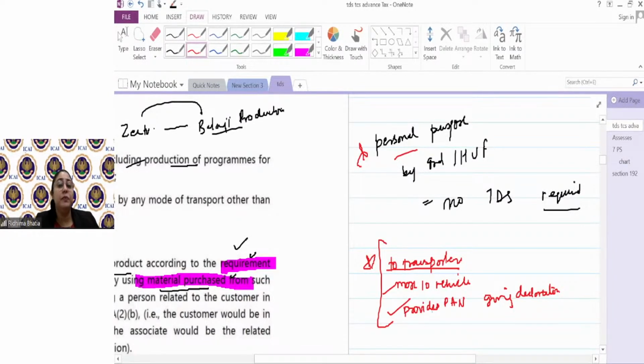पर्सनल है तो वैसे नहीं काटोगे. बिजनेस पर्पस के लिए है, then you will not deduct the TDS if he has given the declaration and he's provided you the PAN declaration of what? That I do not have more than 10 trucks at any time during the year. So basically, small transporters ka you will not deduct the tax.